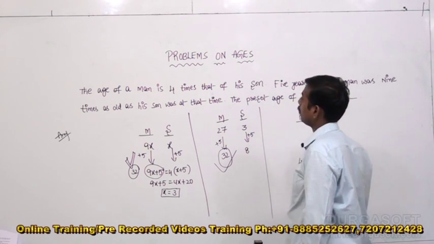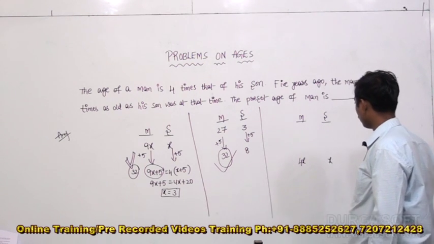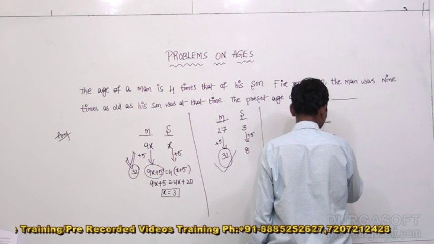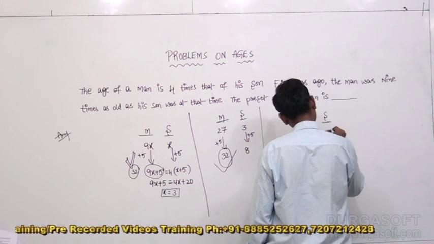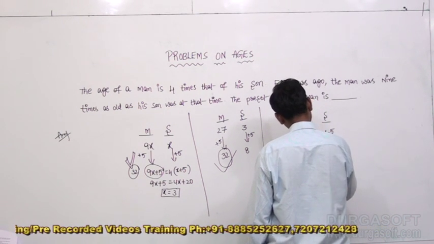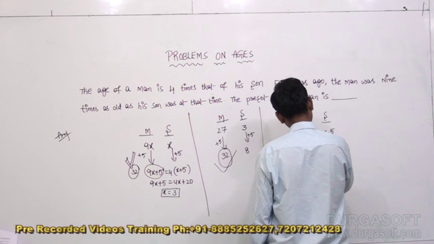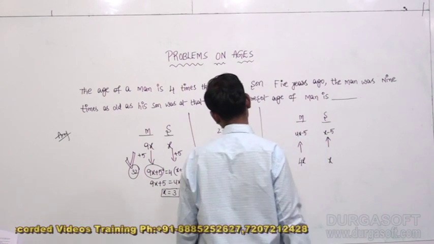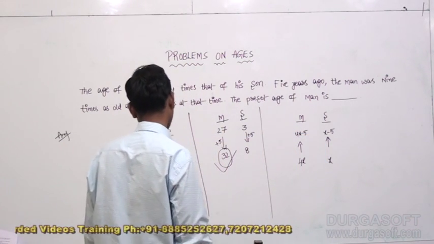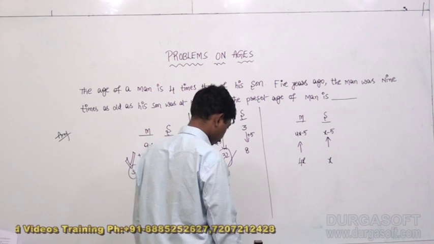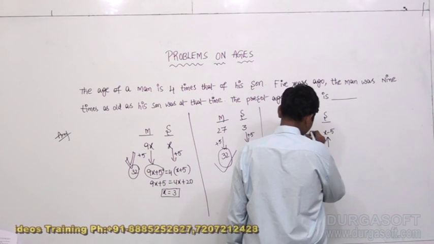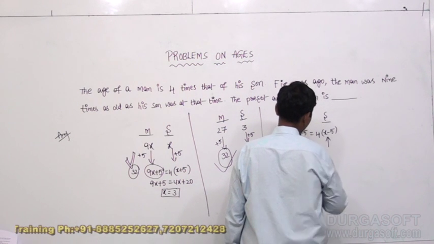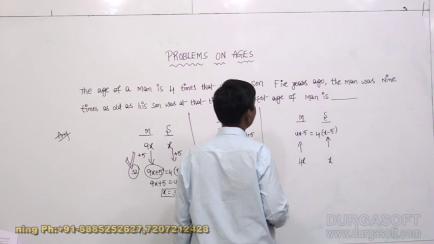The present age of the man is 4x. 5 years ago, the age of the son was x minus 5, and the age of the man was 4x minus 5.